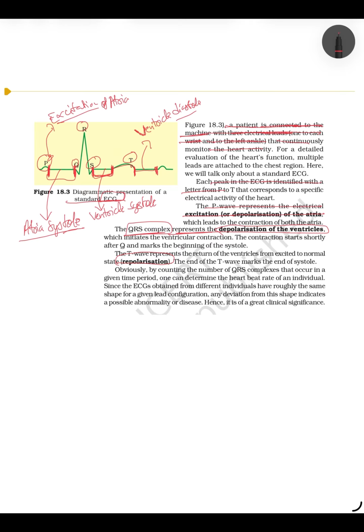Now this ECG represents, here also written, that by counting the number of QRS complexes we can determine the heartbeat of an individual. Because in a minute this QRS complex number represents the heartbeat. And since the ECG obtained from different individuals is roughly the same, normal तो same रहेगा, a deviation from this shape indicates a possible abnormality or disease, hence it is of great clinical significance.